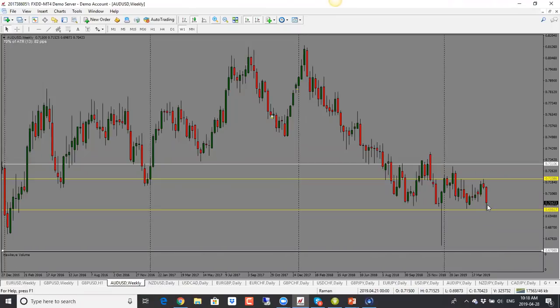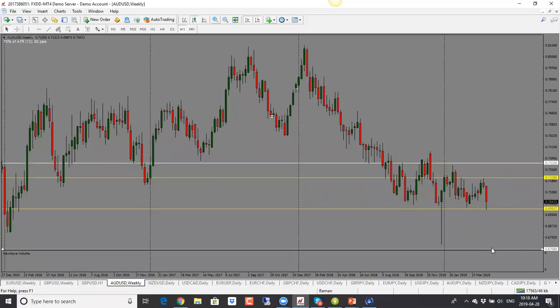What now? In this case, bias is still to the downside, but do understand that we are into the bottom of the range, which means we could get pullbacks here. So I would look for a pullback. And with this one, we could potentially get a pullback into that level there, and then a further drop. So bias is still bearish, but watch out for pullbacks. First target will be the bottom of the range, 0.6990 level.